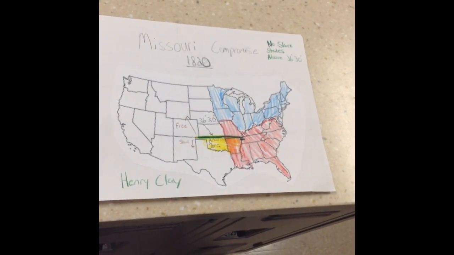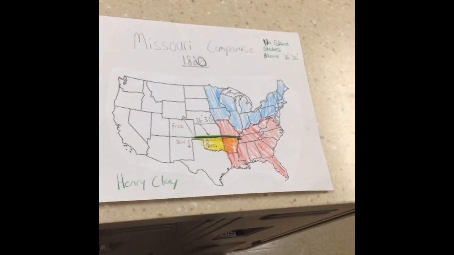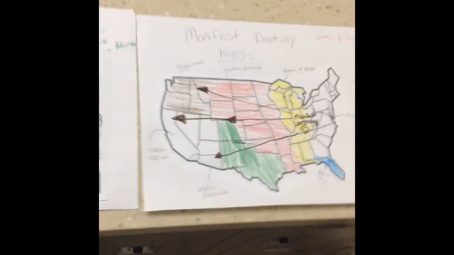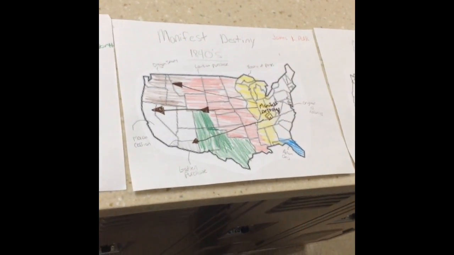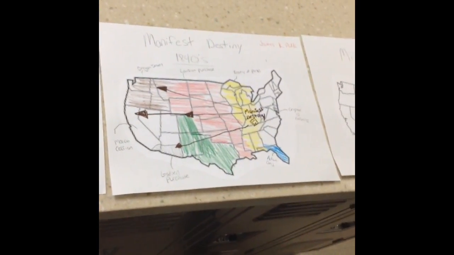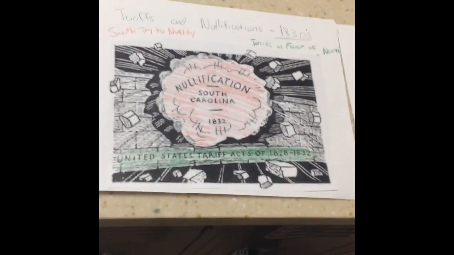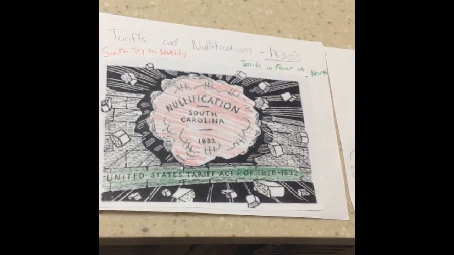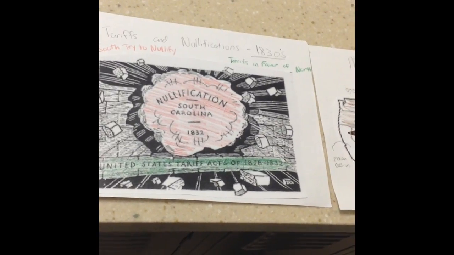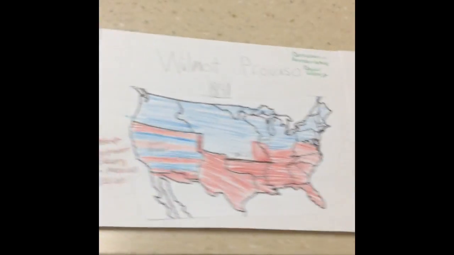The Missouri Compromise in 1820 made sure that no slave states could be above the 36°30' parallel line. Manifest Destiny was succeeded by James K. Polk, when the United States was expanded all the way west to the Pacific Ocean. The North had tariffs in favor to protect their industry, while the South tried to nullify, which caused tensions.